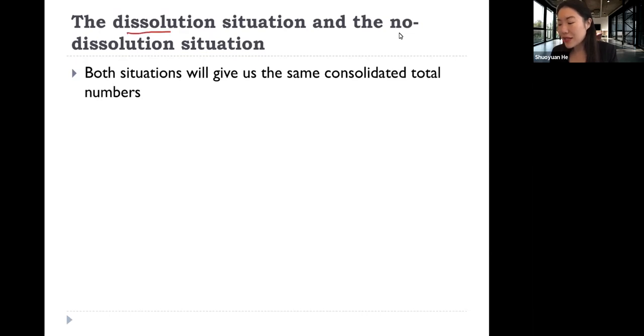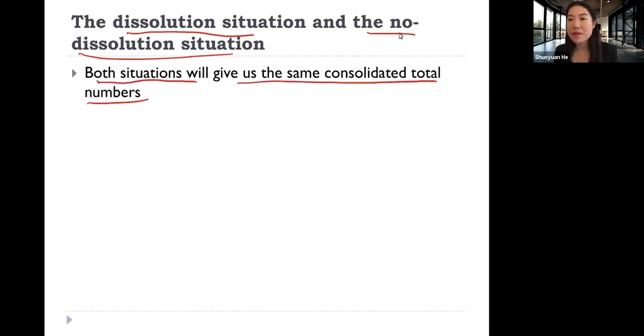No matter whether it is the dissolution situation or the no dissolution situation, both situations will give us the same consolidated total numbers. So no matter what form of business combination it is, the consolidated total numbers the investors are going to see will be the same. So why is this the case? Please take 5 minutes, think about it.